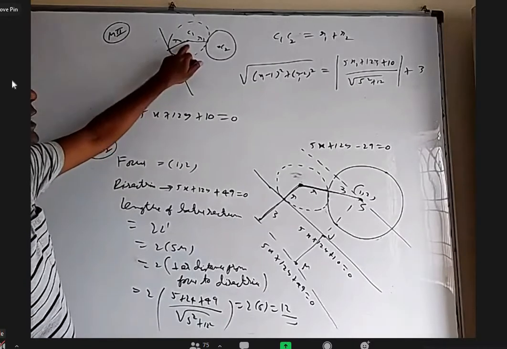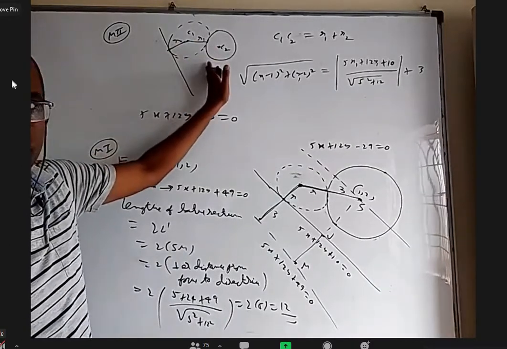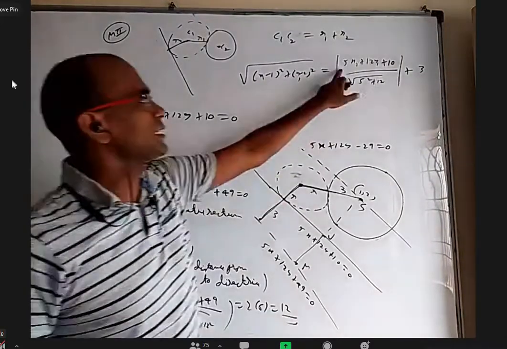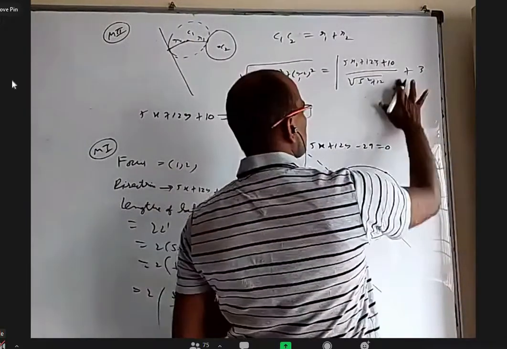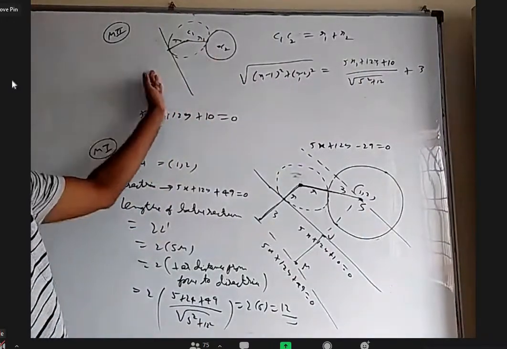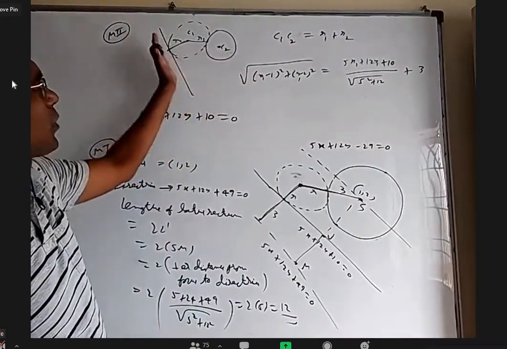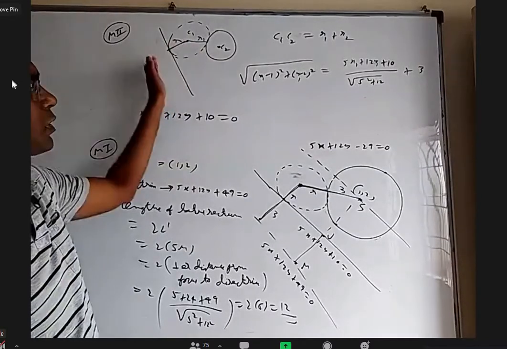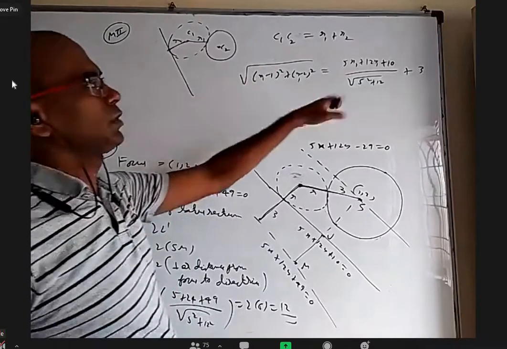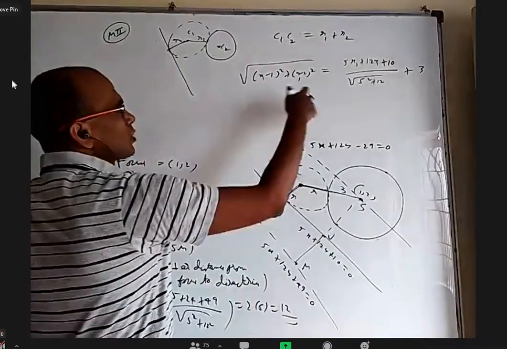That means when you substitute x1, y1, which is on the same side, it should be positive. If this is positive, why write mod? The purpose of taking mod is that it should be positive, so it is positive. So this point and this point are lying on the same side. If you substitute this point in the line equation, you are getting positive. If you substitute this point also, you'll get positive only. So that's why I can remove the mod. Okay, that's it. Now we got it in the standard line form.